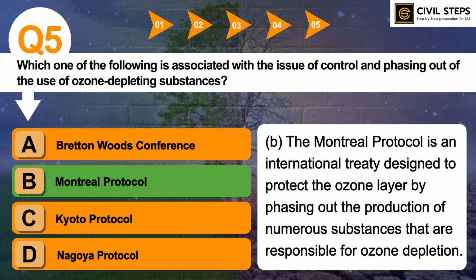So actually the topic of ozone layer depletion is extremely important from the UPSC prelims exam point of view. Likewise, greenhouse effect and global warming is also very important. This topic is also important for mains examination, so you can read about that as well. And you should know about Bretton Woods Conference, Kyoto Protocol, and Nagoya Protocol. And parallelly you can read about genetically modified crops, which is somewhat related to Nagoya Protocol, GM foods, GM crops. So this was all about question number 5.